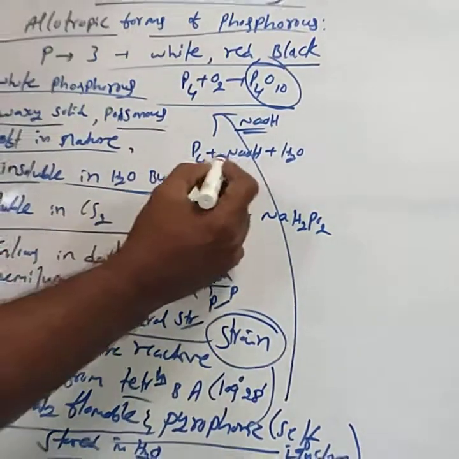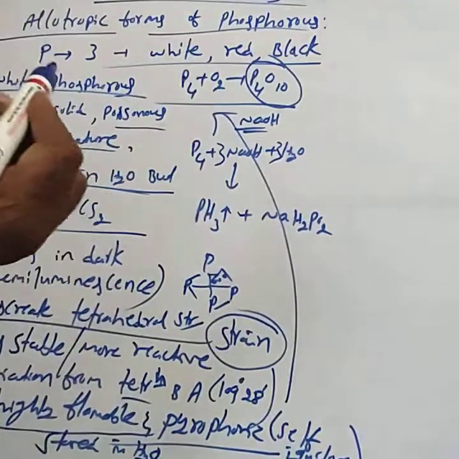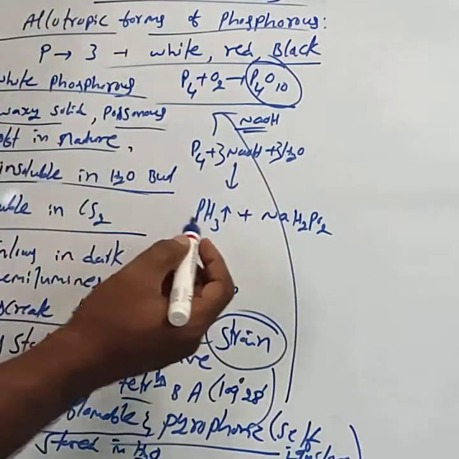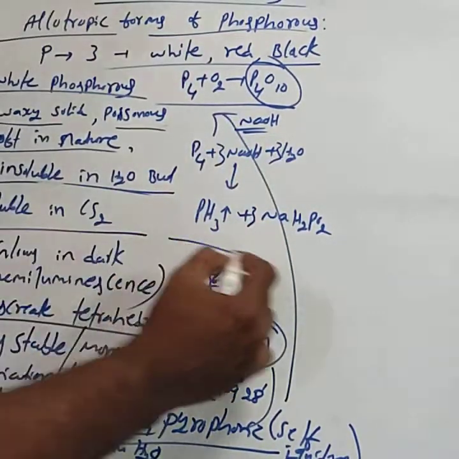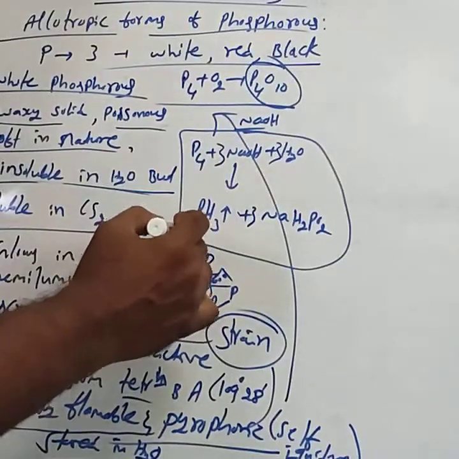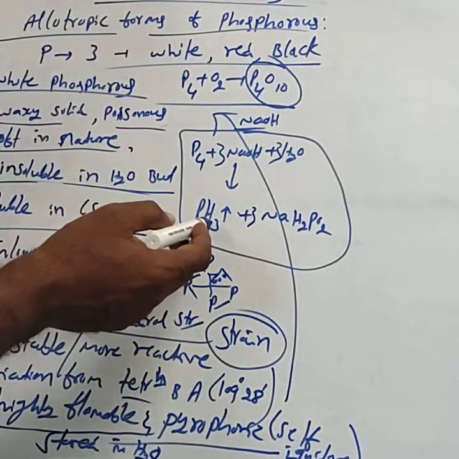Balanced: P4 plus 3 NaOH plus 3 H2O gives PH3 plus 3 NaH2PO2. Very important one. Next we consider compounds of phosphorus. First one is phosphine.